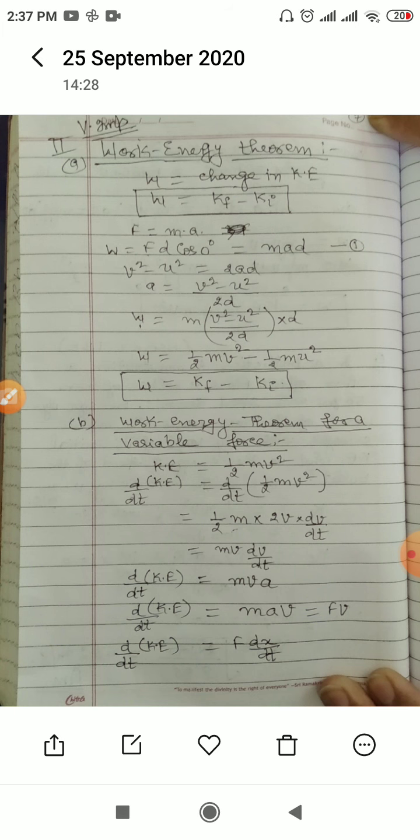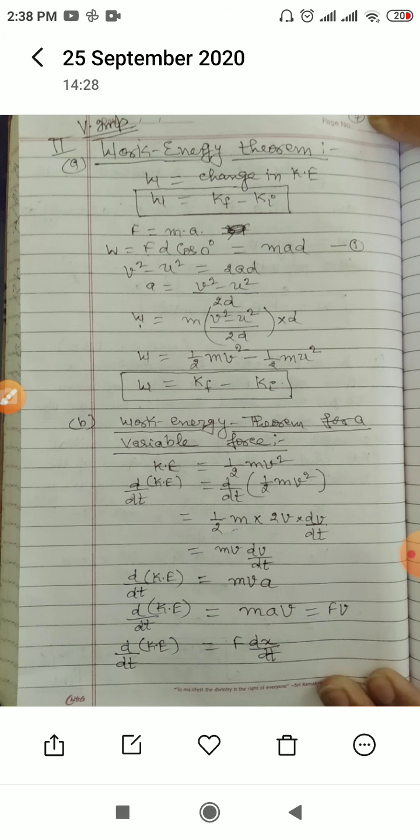Now F is equal to m into a, W is equal to F into d into cos 0, and so W is m into a into d. This is equation number 1. Use the third equation of motion, v square minus u square is equal to 2ad. So a is equal to v square minus u square upon 2d. Therefore W is equal to m into (v square minus u square) upon 2d, into d.